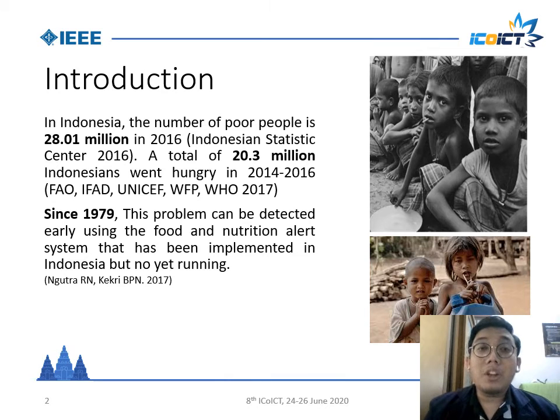Introduction. In Indonesia, the number of poor people was 28.01 million in 2016. From 2014 until 2016, a total of 20.3 million Indonesians went hungry. The Indonesian government is trying to solve this problem. Since 1979, this problem can be detected early using the food and nutrition alert system that has been implemented in Indonesia, but it is not yet running because data collection and processing is still done manually.